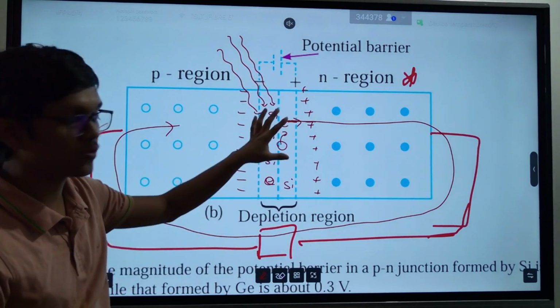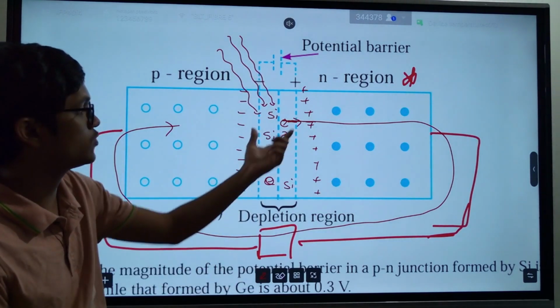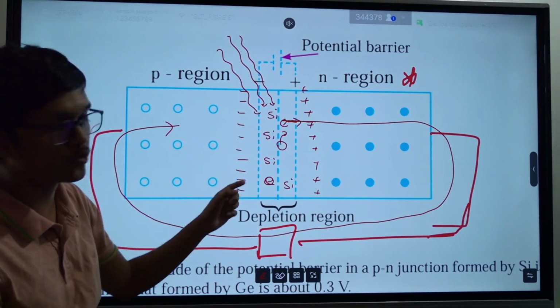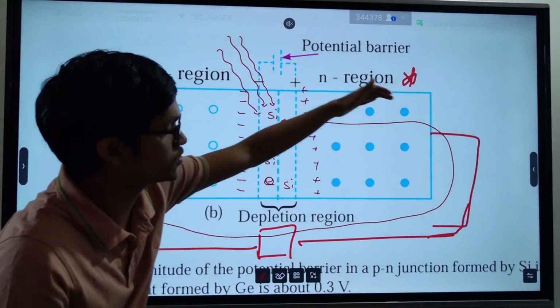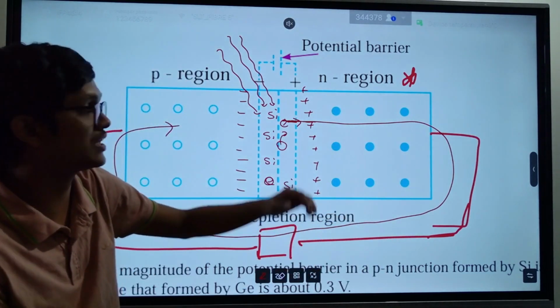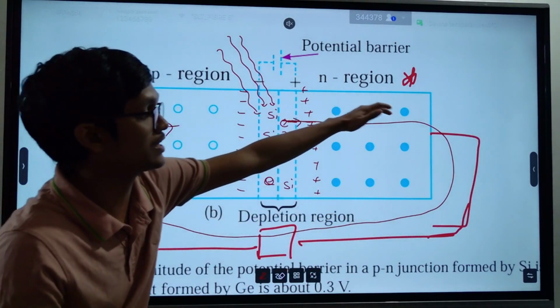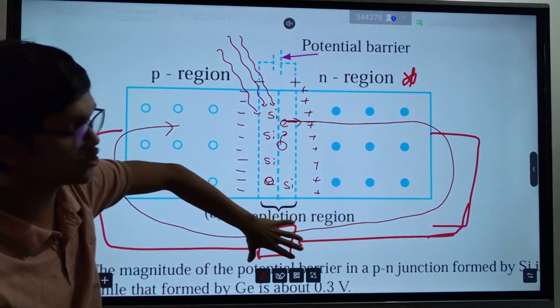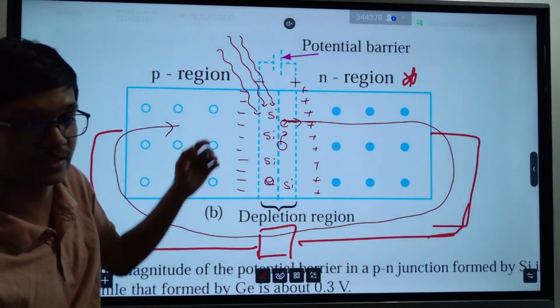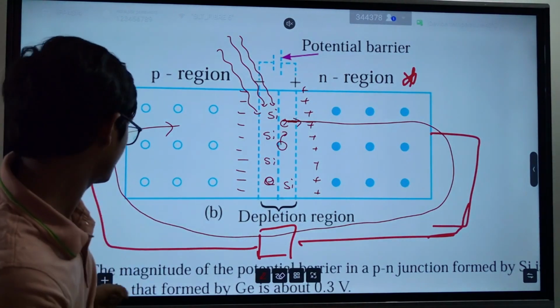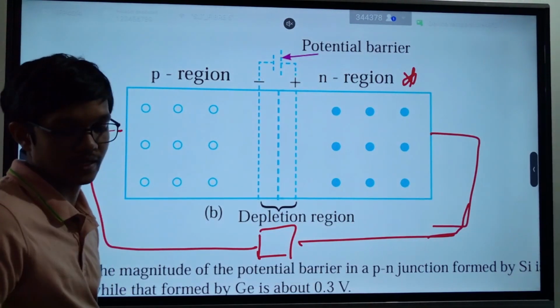When solar energy falls here, it creates free electrons, and due to this positive and negative potential, this electron is accelerated and goes through the circuit. Due to the acceleration, it gains some velocity. It charges your mobile phone or a battery, and it returns to the circuit. Clear? That's what happens in solar cells.